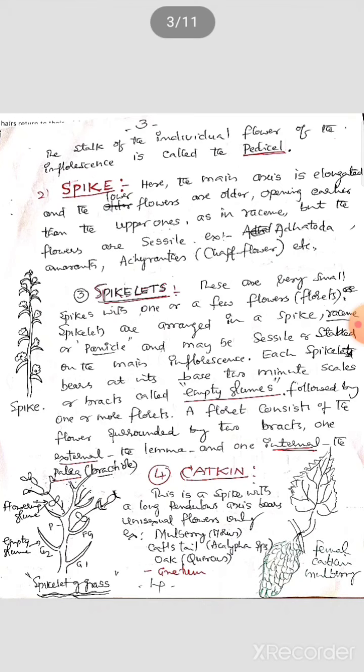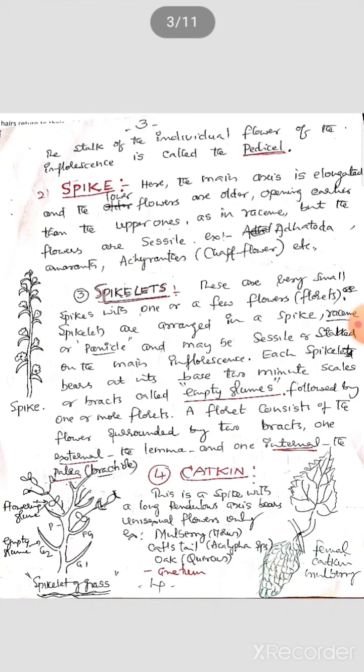Palea means a bracteole; small bracteoles are present. You can see the picture. Here the bracts are there and small bracteoles are there, commonly called palea. You can see the labeled diagram. You can see the spikelet of grass, this spikelet inflorescence.